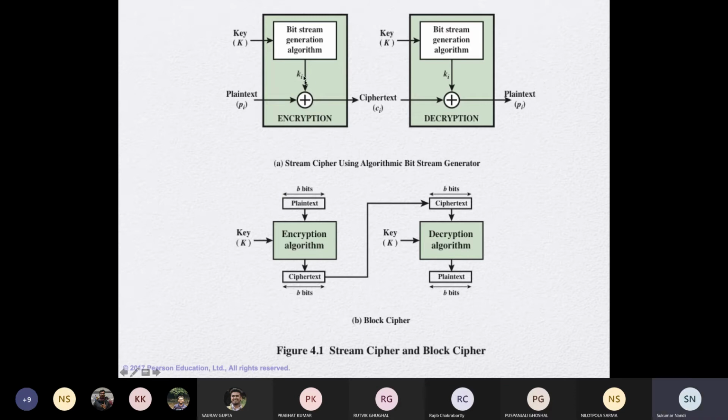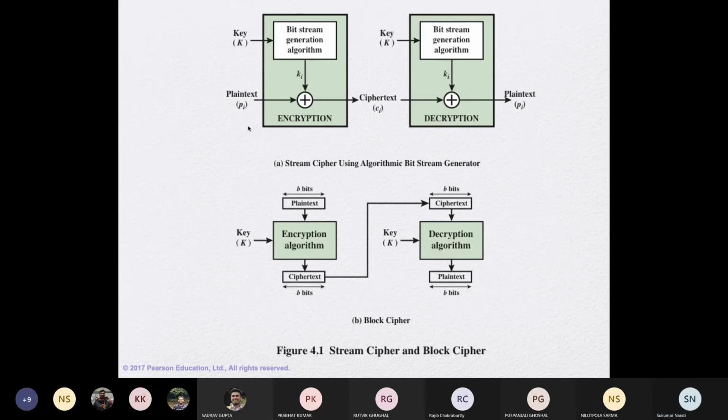So if I know k_i, the small k_i coming out of the bitstream generation algorithm, if I know this series, I should not be able to deduce the actual key, which is used to set the bitstream generator initially before generating these bits. We'll go into details about this at a different time.